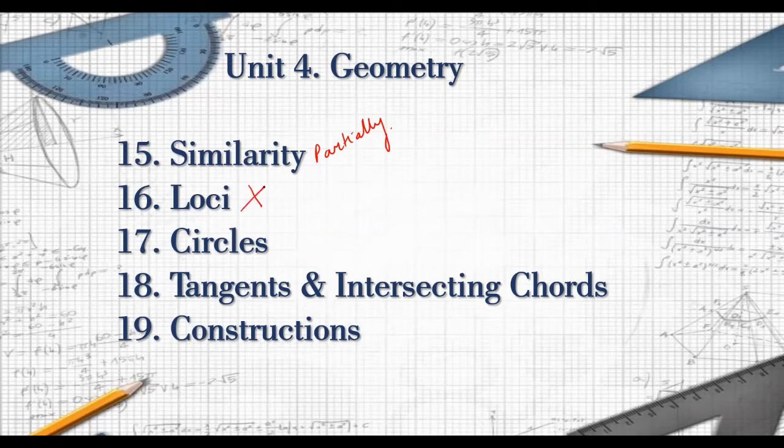Loci, full chapter deleted. The entire chapter has been removed. Circles, one of the very important chapters. It has applications in 11th and 12th grades as well. This chapter is there. Now again, chapter number 18, tangents and intersecting chords. There are a total of six theorems, right, in this chapter. Now out of those 6 theorems, 3 theorems are removed, 3 theorems are there. Okay, I'll tell you which 3 are removed.